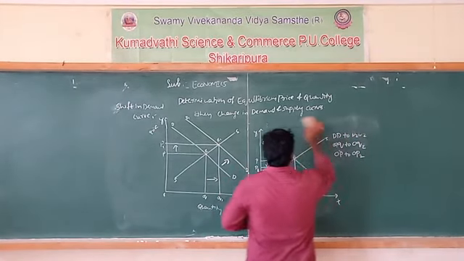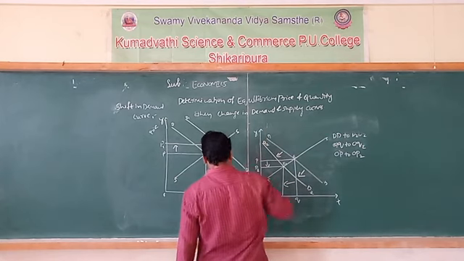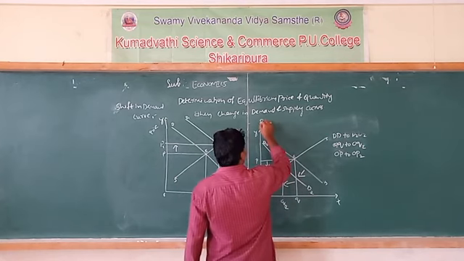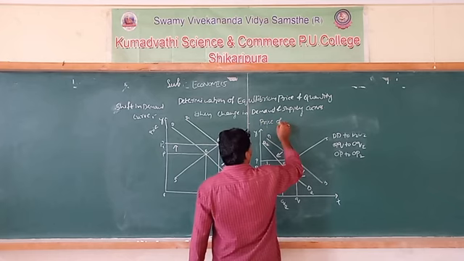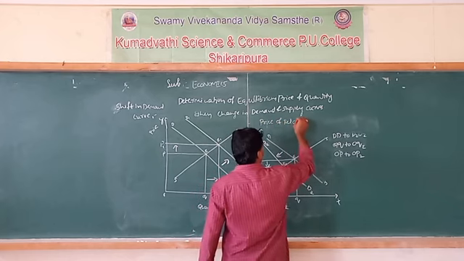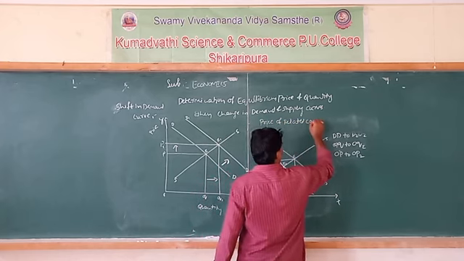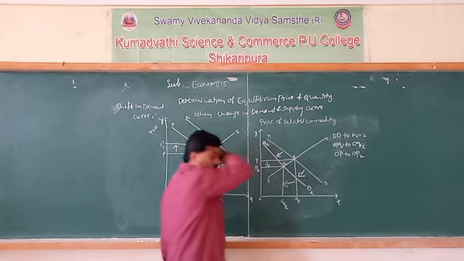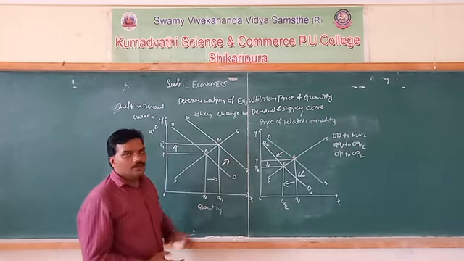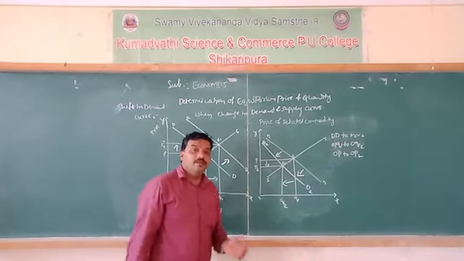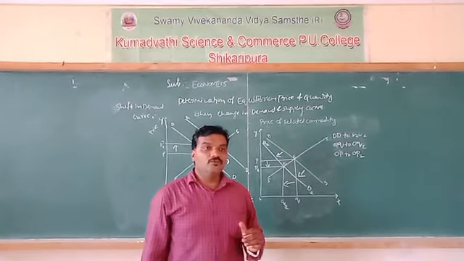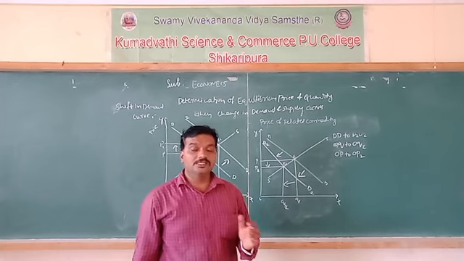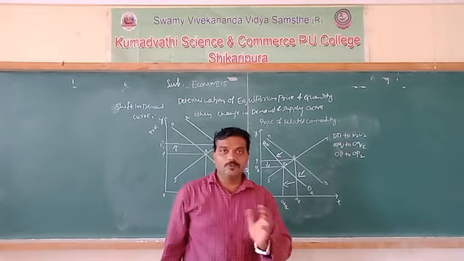the change in price of related commodity also affects this. Okay, so we studied in case of related commodity, demand and its relationship with demand.